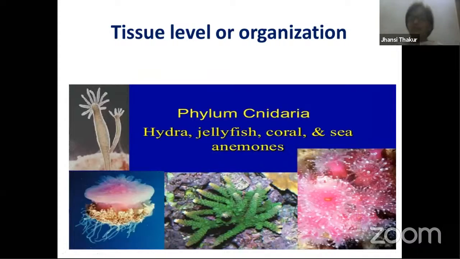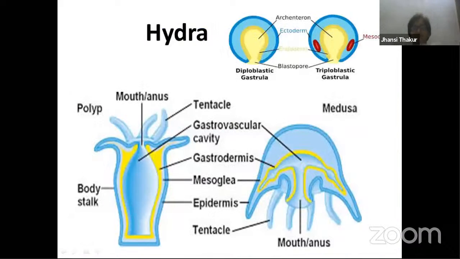So for the first time, tissue level of organization takes place in the animal kingdom. In the evolution of animals, we find one most important transition, and that is the formation of tissues. So we can see this in Cnidaria. This particular phylum's old name is Coelenterata. Examples you can find on your slide: hydra, jellyfishes, sea anemones. All these are organisms belonging to this particular phylum.